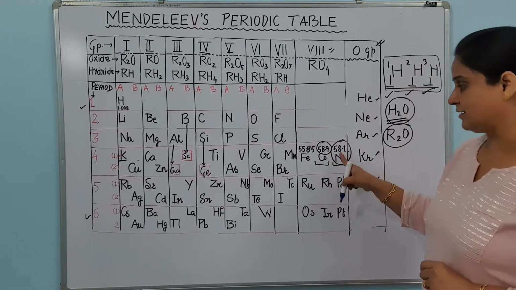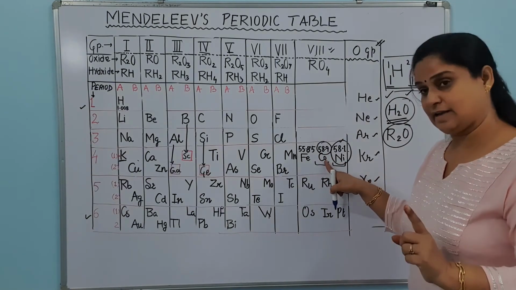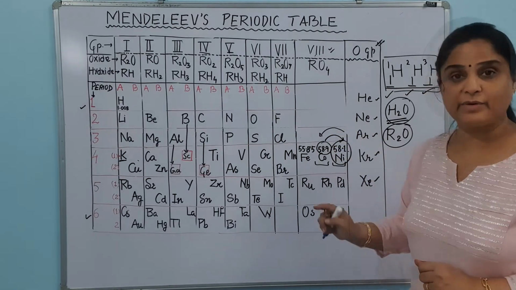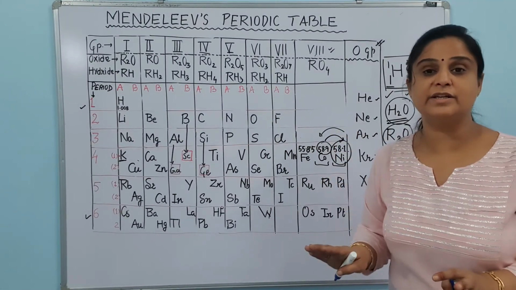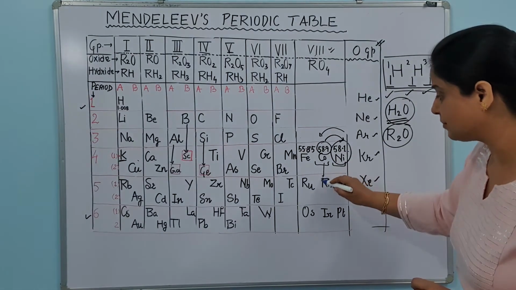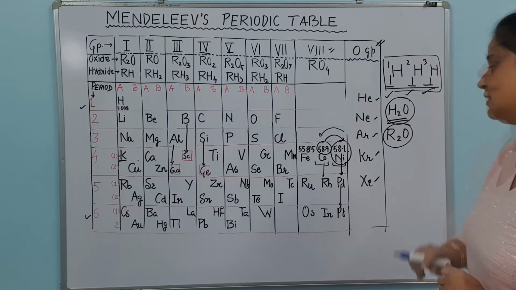So the atomic mass of cobalt is higher, and the positions of these should be flipped. But Mendeleev was not changing it at all, because he was saying that the properties of cobalt resemble this, and the properties of nickel resemble palladium and platinum.